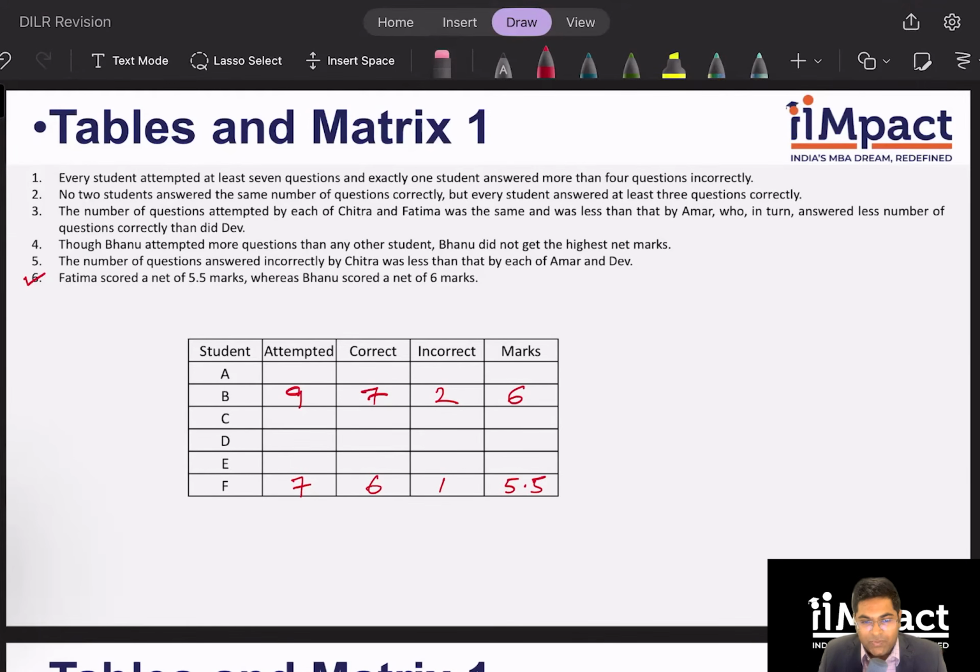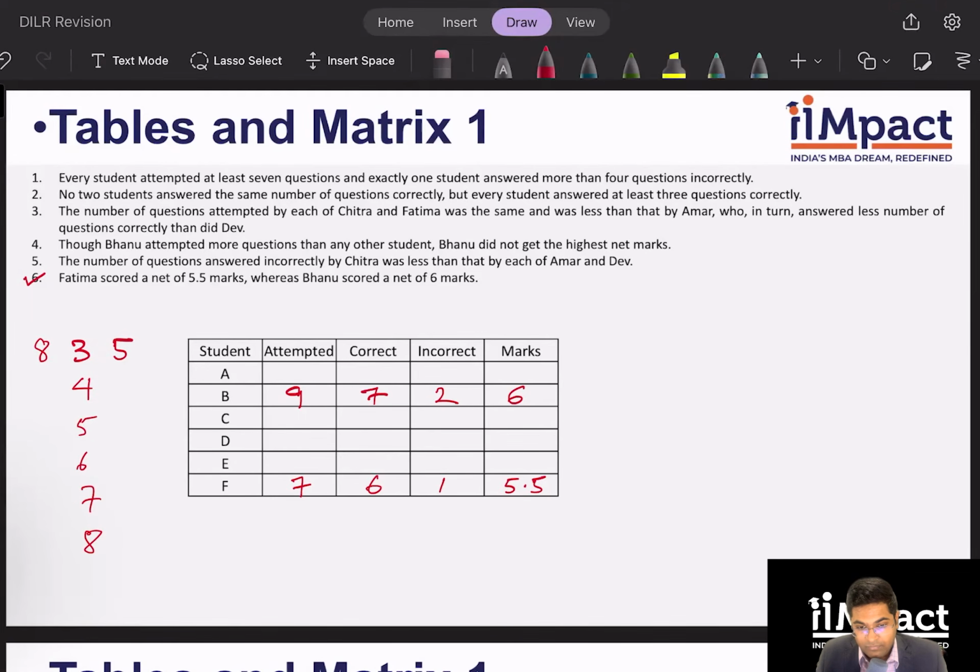Now let's read between the lines of these 2 clues. There is exactly 1 student who got more than 4 incorrect. That means 5 incorrect. Any student has attempted a maximum of 8 apart from Bhanu, and every student has gotten at least 3 correct. So there is somebody who has gotten a combination of 8 attempts, 3 correct and 5 incorrect. And the number of correct questions are unique. So for all I know, it will be 3, 4, 5, 6, 7, 8.